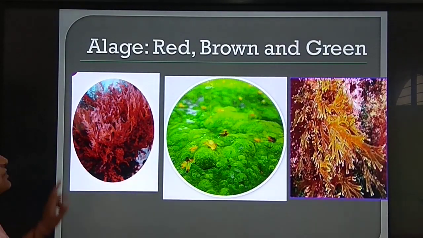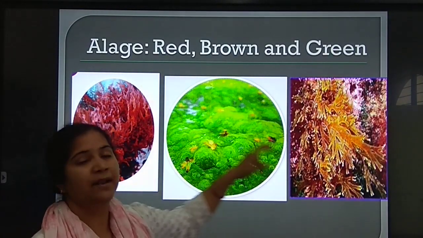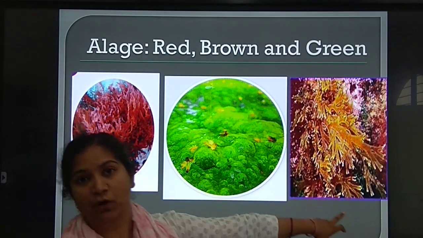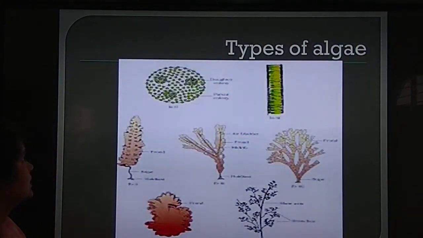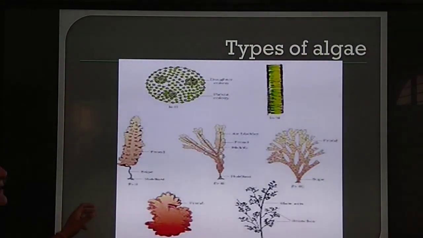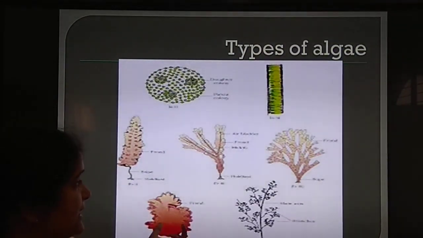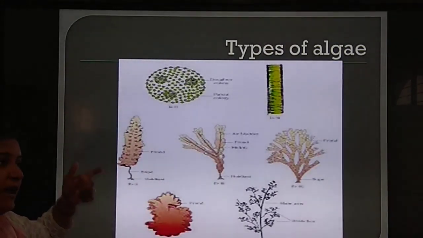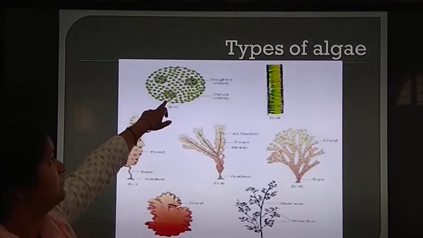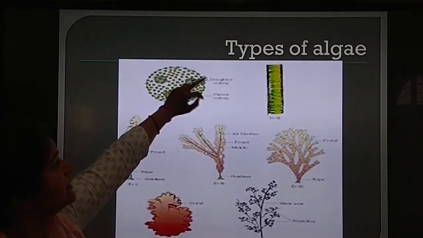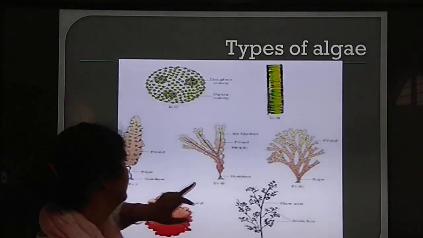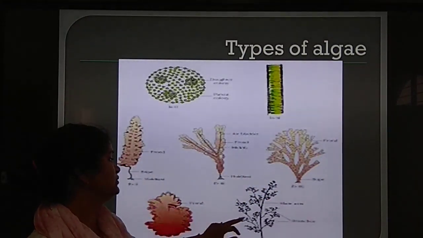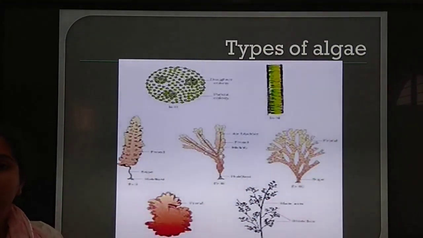Now these are three images: red algae, green algae, and brown algae. Chlorophyceae, and Phaeophyceae. So, types of algae. This is the NCERT image, although it is a little blurry over here. You can find this in the NCERT, and this is Volvox, which is a colonial form. This is filamentous Spirogyra. These three are examples of brown algae, and these two are examples of red algae.